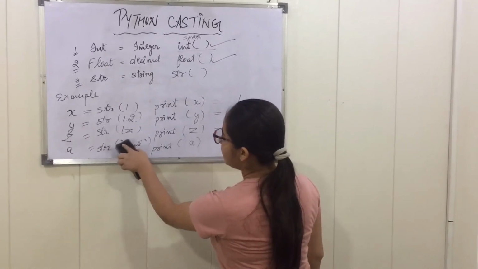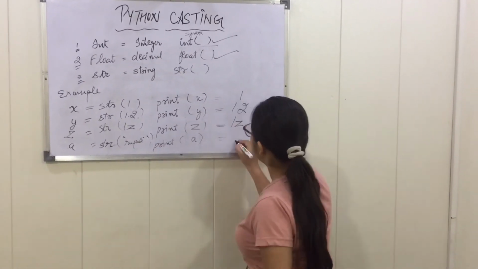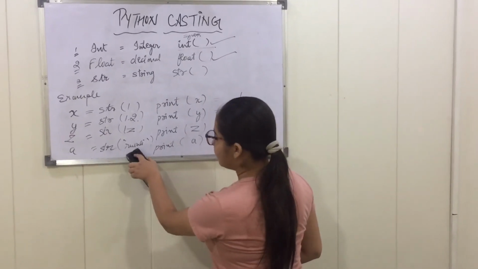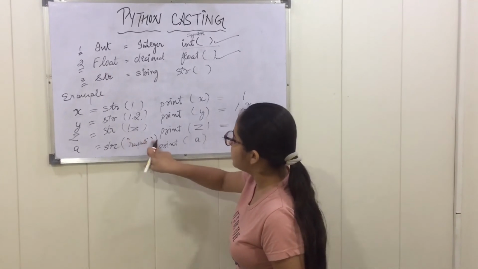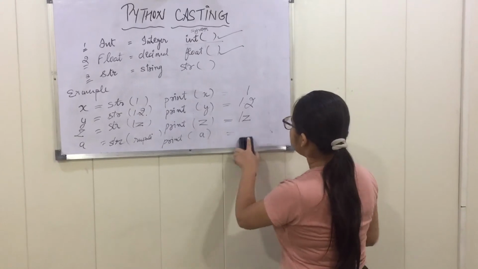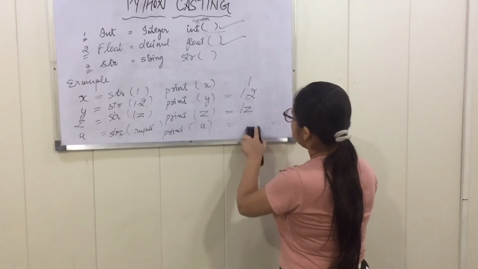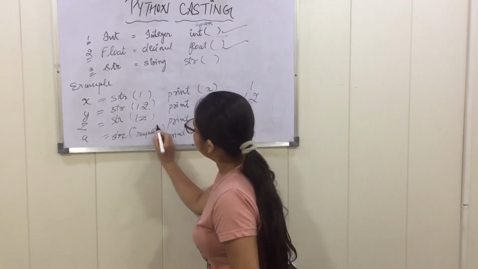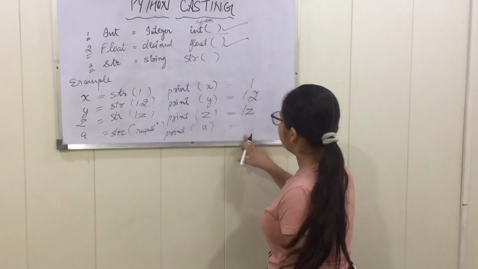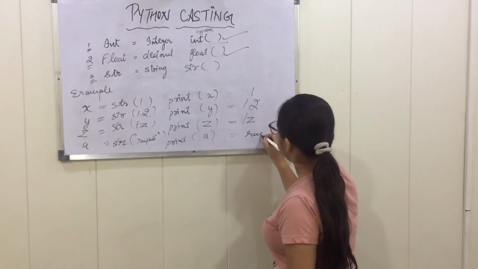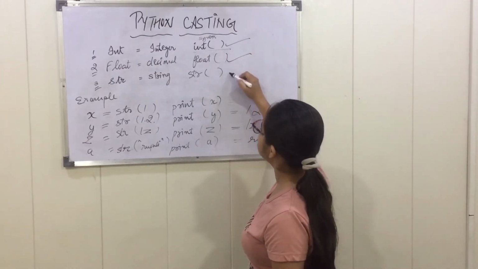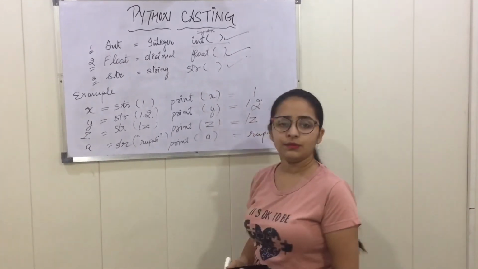So here it is written as a string type, that is the alphabet Rupali, so here it will be printed as Rupali. Suppose we have to write the alphabet here, so we need to put these double quotes also. If we do not put them, there will be an error and this will not be printed. But if we put the double quotes, it will understand that a string Rupali should be printed. The value of a is Rupali here. So this is how we can use int, float and string casting in the Python programming language.